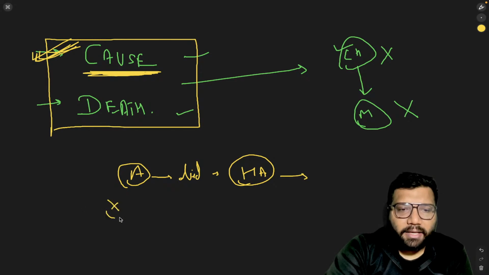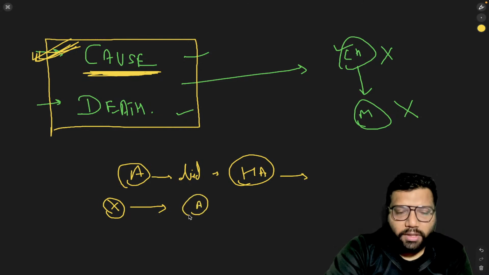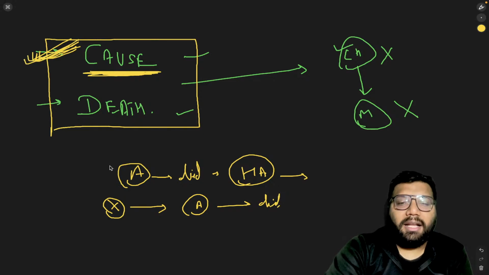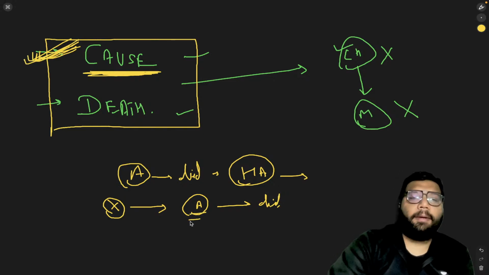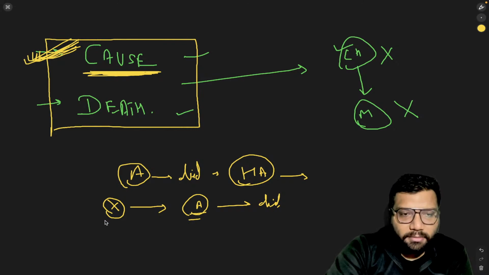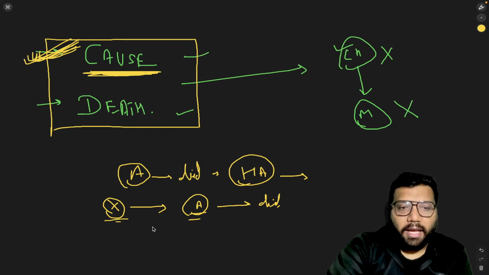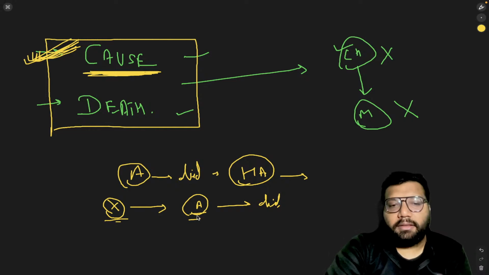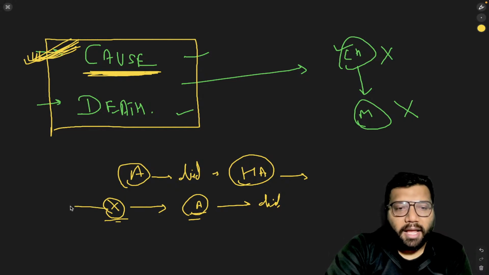But now let's take another example. If Mr. X shoots Mr. A with his gun and Mr. A died, now who caused the death of Mr. A? And the answer is Mr. X here. And if Mr. X caused the death of Mr. A, Mr. X is going to be the accused here.